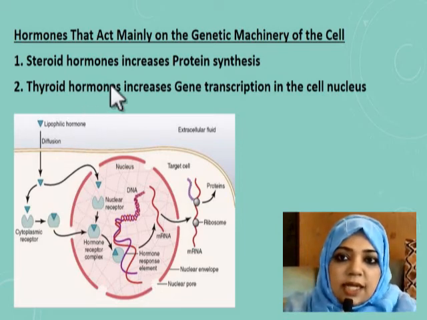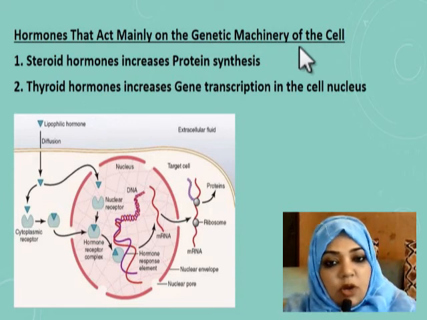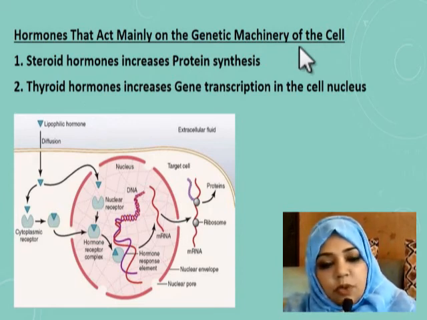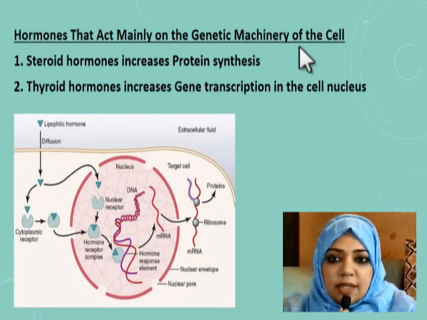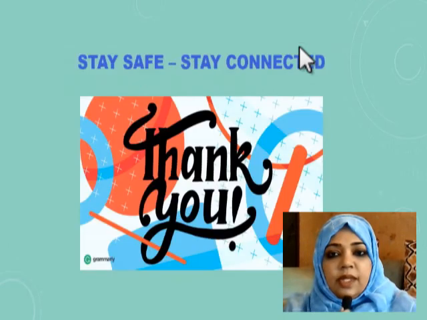So hormones that act mainly on the genetic machinery of the cell are the steroid hormones, which increase protein synthesis, and the thyroid hormone, which increases gene transcription in the cell nucleus.